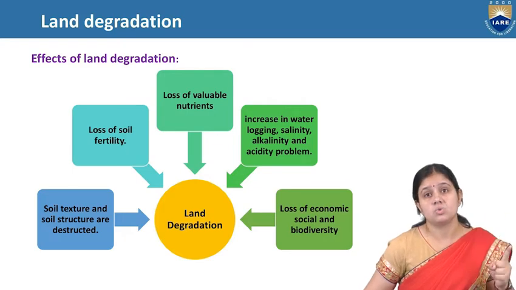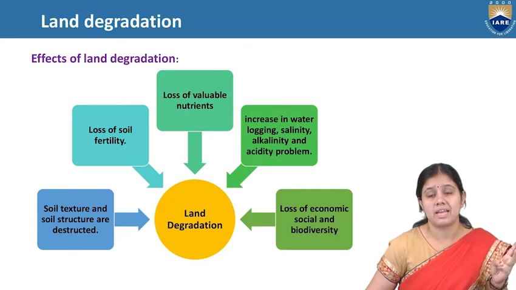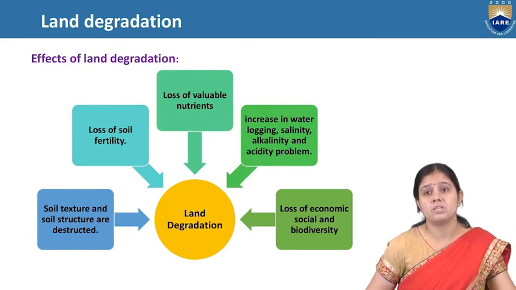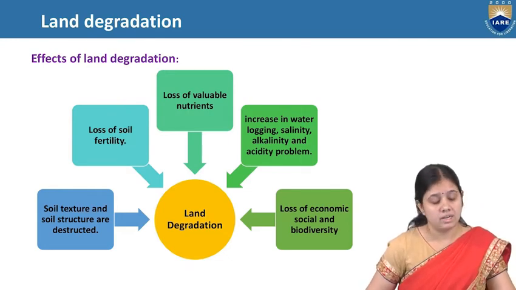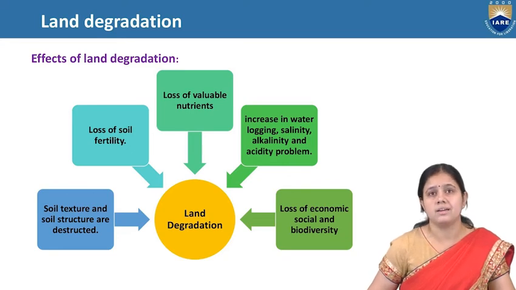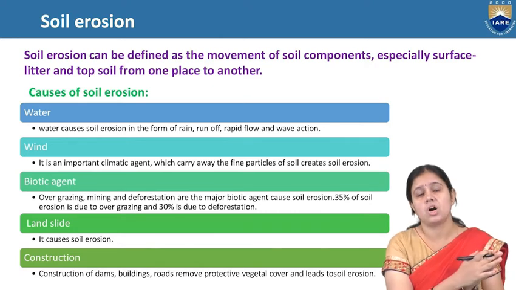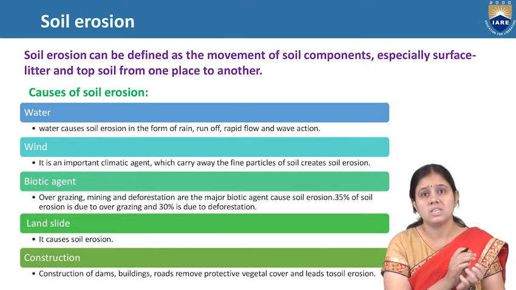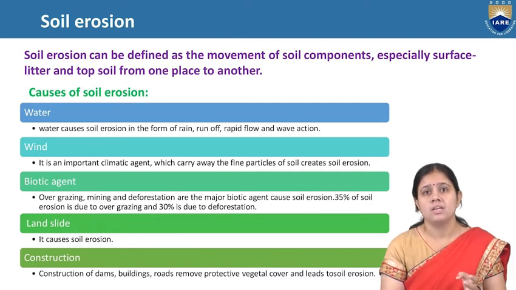It will lead to loss of soil fertility, loss of valuable nutrients, increase in water logging, salinity, alkalinity and acidity problems, loss of economic, social and biodiversity value. Soil texture and soil structure are destroyed due to land degradation. Now soil erosion. Land degradation is caused due to soil erosion. Soil erosion is nothing but the removal of topsoil from one place to another place.